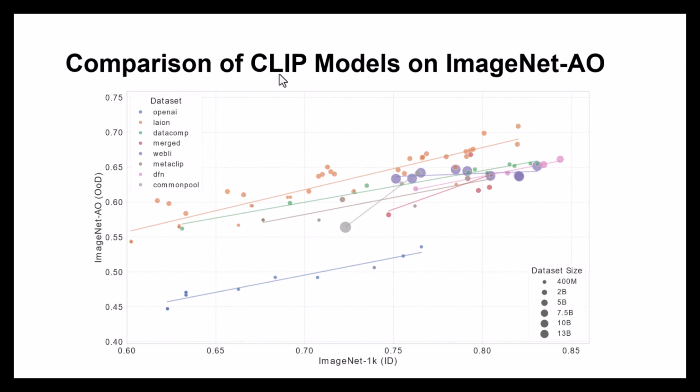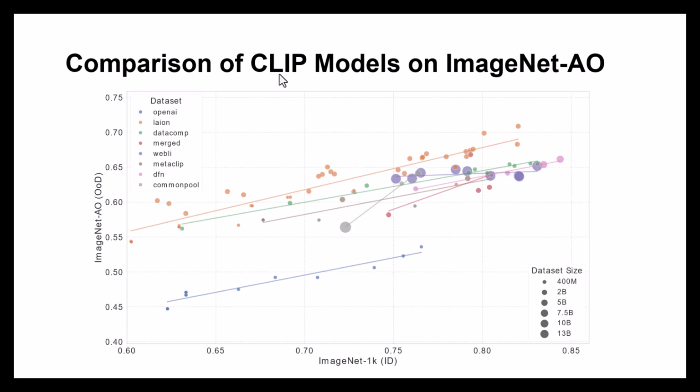Okay, after that, using ImageNet-AO, we compare various CLIP models trained on different datasets. Our dataset is compositional out-of-distribution for these models. Our findings reveal that models trained on larger and more diverse datasets like LAION and DataComp exhibit better generalization to new compositions.